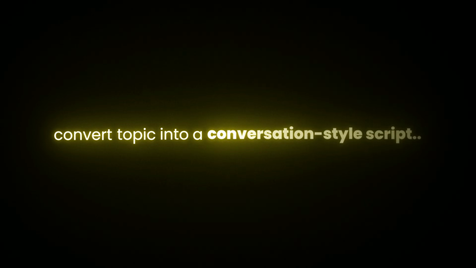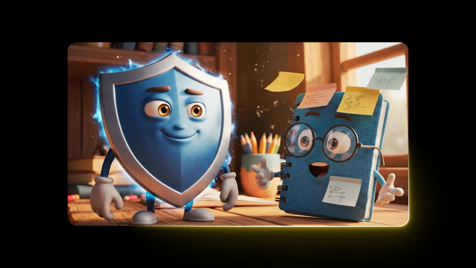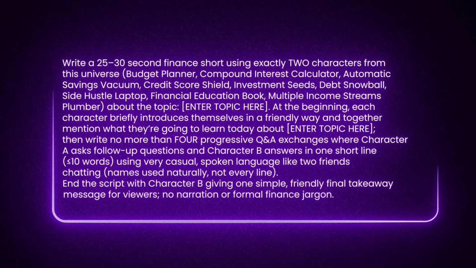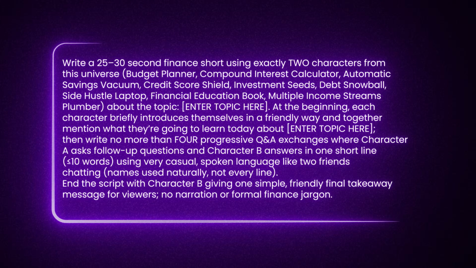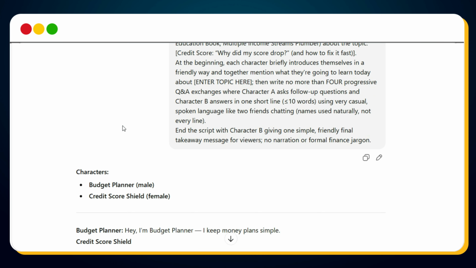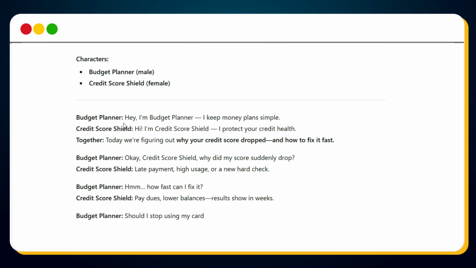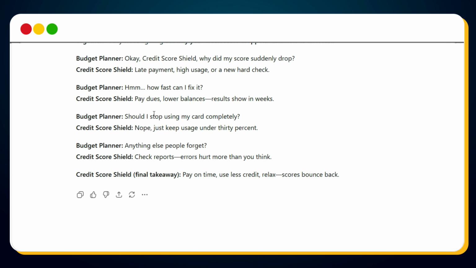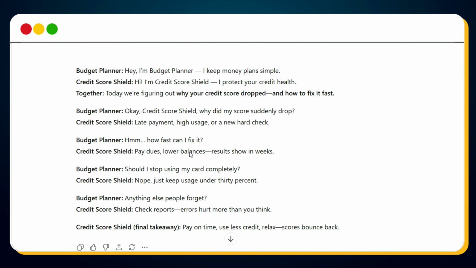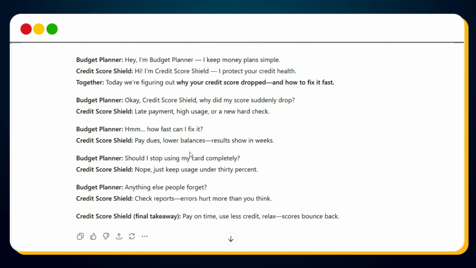Now we convert that topic into a conversation-style script. And this part matters because people don't watch lectures. They watch dialogue. Use this prompt template. Just replace the topic placeholder. Hit send. In seconds, ChatGPT gives you a 30 to 45 second finance script written as a natural conversation between two characters. Use the same prompt with a longer duration, and you get long form videos too.